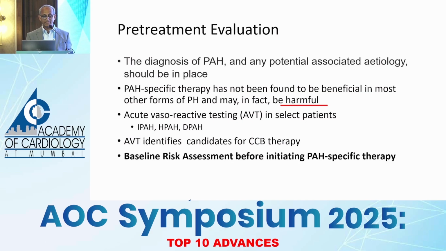So you got to have your diagnosis in place, and the guidelines recommend acute vasoreactive testing. Hardly ever done. Even we cardiologists, busy labs are not inclined to do this. And if at all you want to select patients, the ones which are responsive are idiopathic pulmonary arterial hypertension, the hereditary pulmonary hypertensions, or drug-induced pulmonary arterial hypertension, all group 1s I'm talking about.